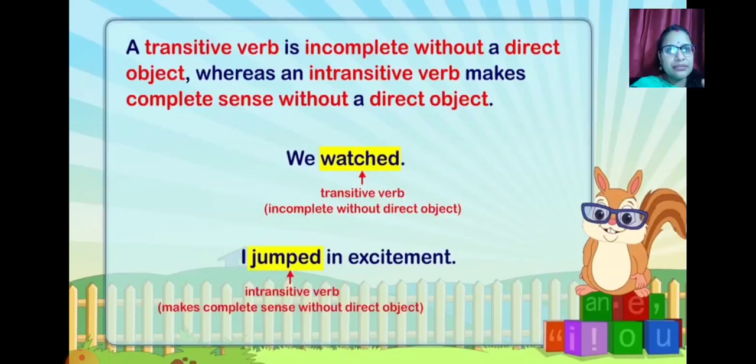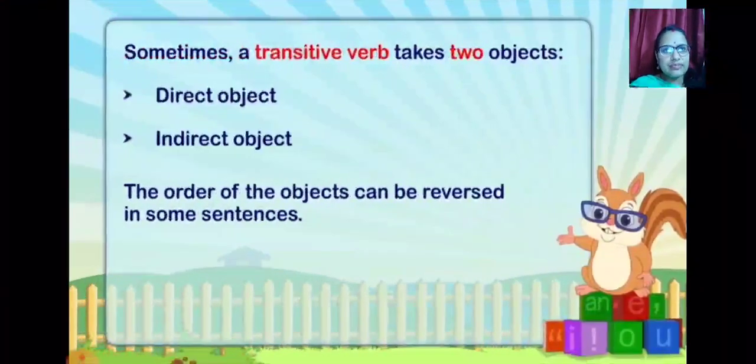Now, I jumped. No need to explain. I jumped itself makes a complete sentence without a direct object. I jumped in excitement. In is a preposition used here. I jumped from where, they have not given you. I jumped also gives you the same meaning, and I jumped in excitement also gives you the same meaning. So this is how your transitive verbs are different from your intransitive verbs.